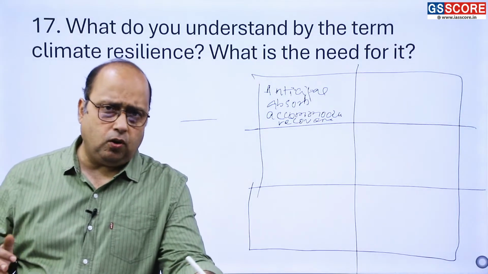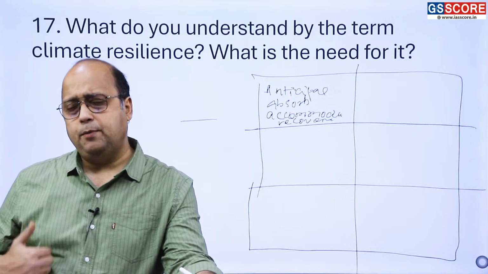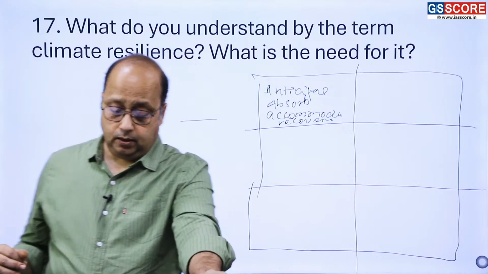Resilience is the opposite of vulnerability. Vulnerability means inability to fight back or to fight any disaster-related impact.